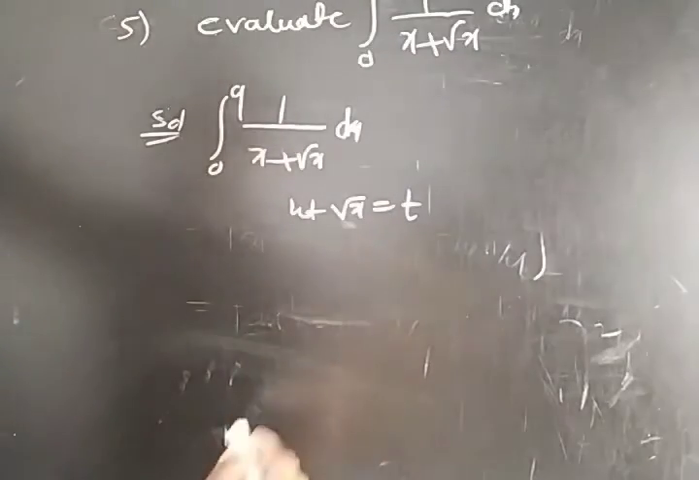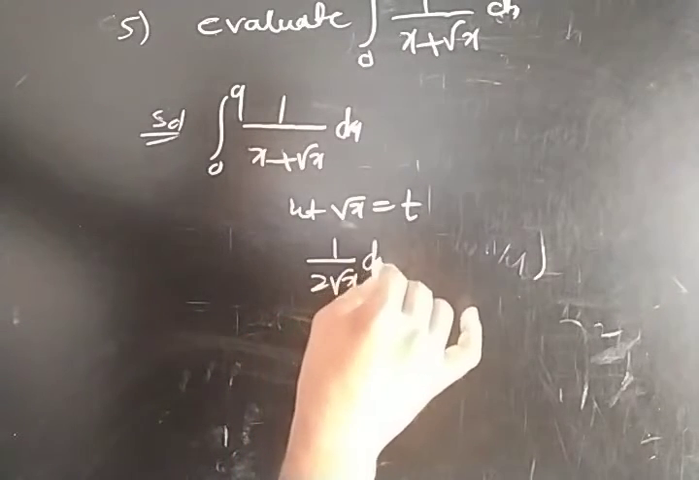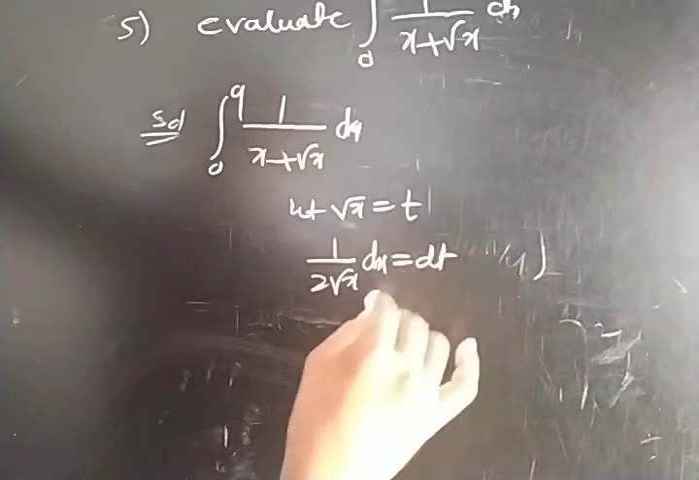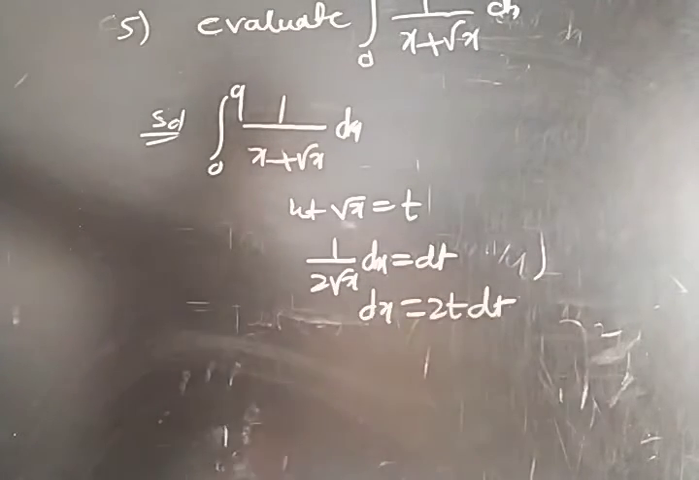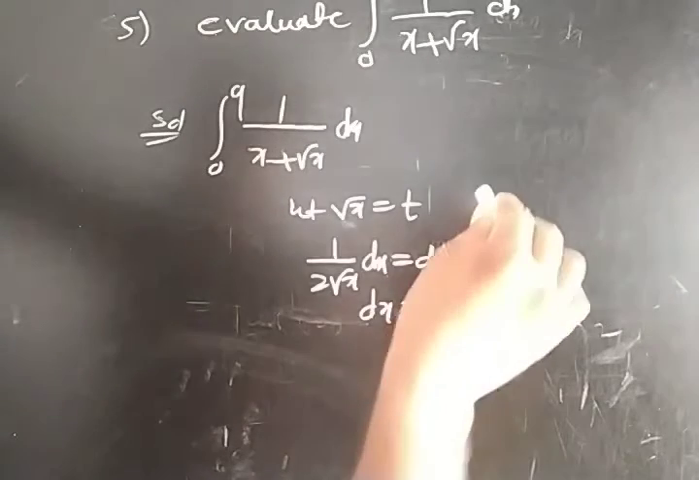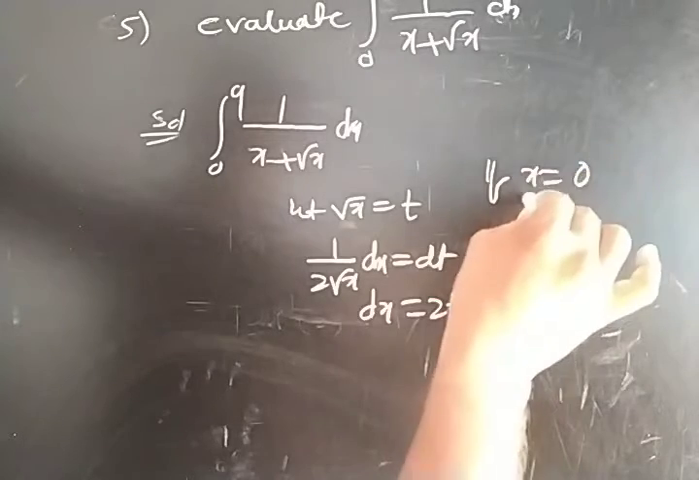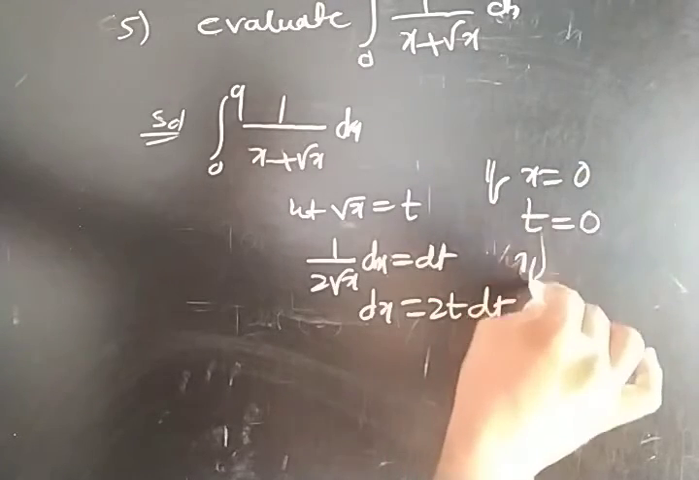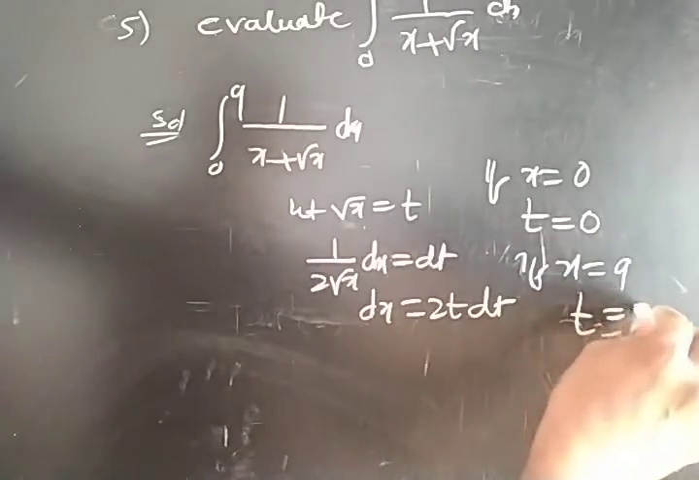If you take root x as t, then by differentiating it, 1 by 2 root x dx equals dt. So dx is equal to 2t dt. So the limits will also be changed. If x is equal to 0, then t will be equal to 0. If x is equal to 9, then by substituting here, t equals 3.